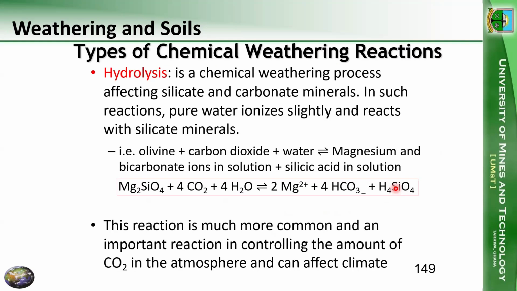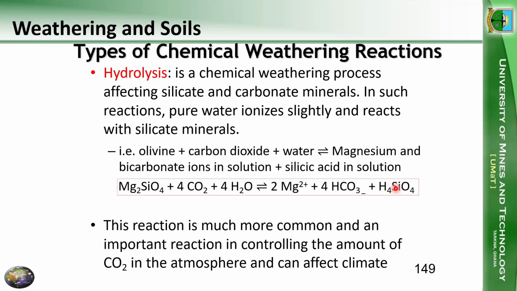Now, hydrolysis is a chemical weathering process, and it affects silicates and carbonate minerals. So, for instance, we could have olivine plus carbon dioxide. Olivine is rich in magnesium, so it's magnesium silicate, plus carbon dioxide, and then in contact with water.